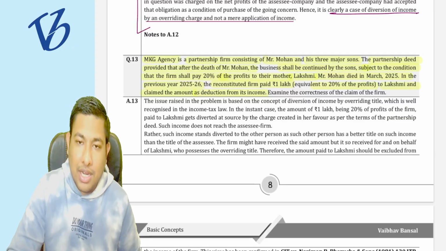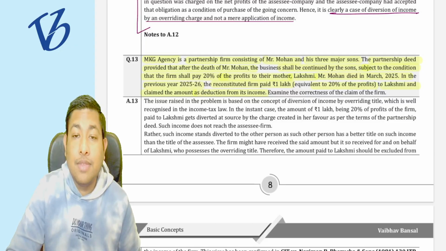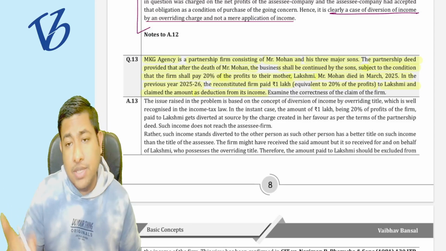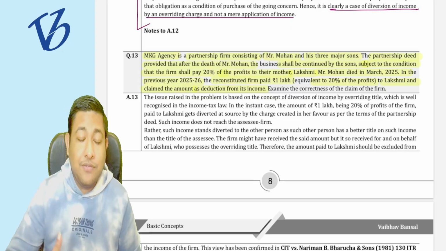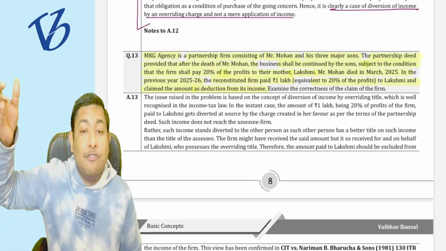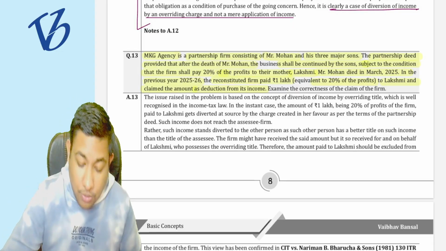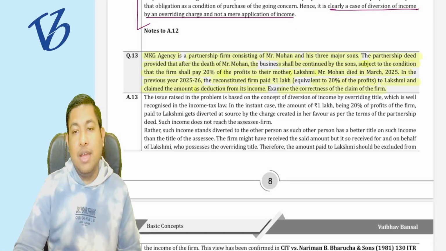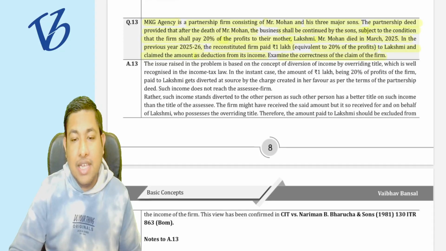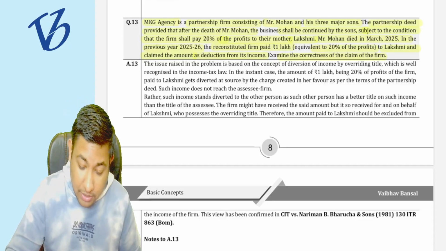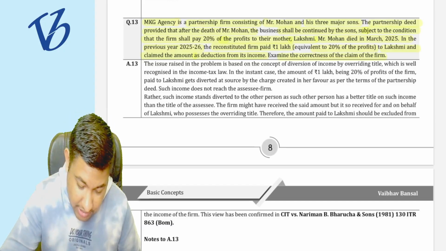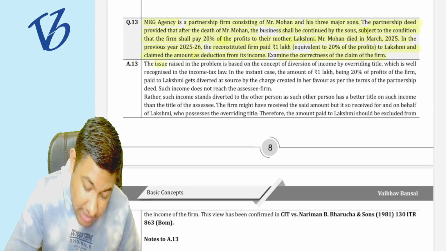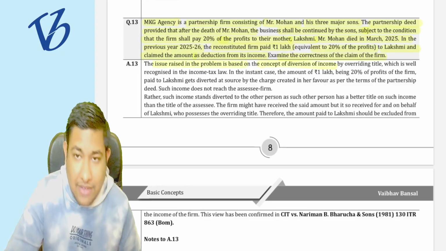No, it is not your income, it is the income of Mrs. Lakshmi. Okay, and it was earned for that particular person itself. The firm is earning, but earning on behalf of Mrs. Lakshmi itself. Examine the correctness of the claim of the firm. In that particular case, it is going to be taxed in the hands of Mrs. Lakshmi itself.